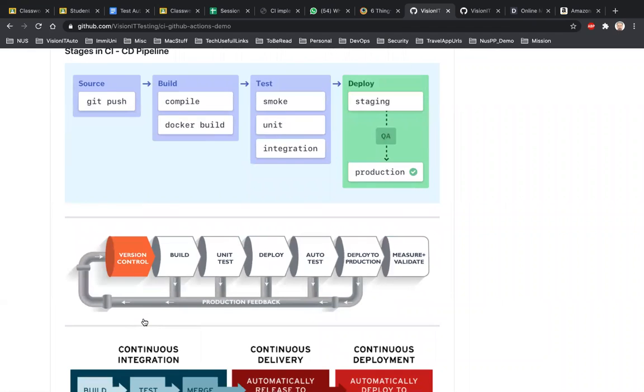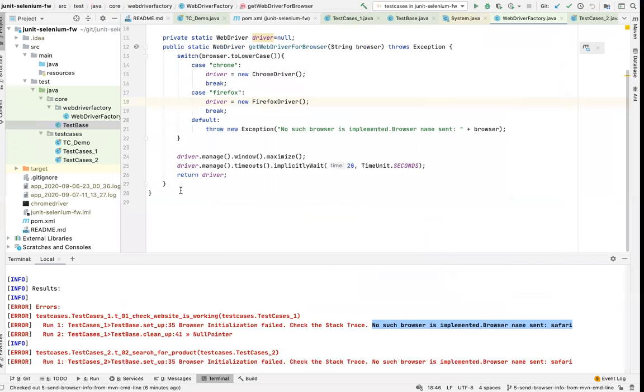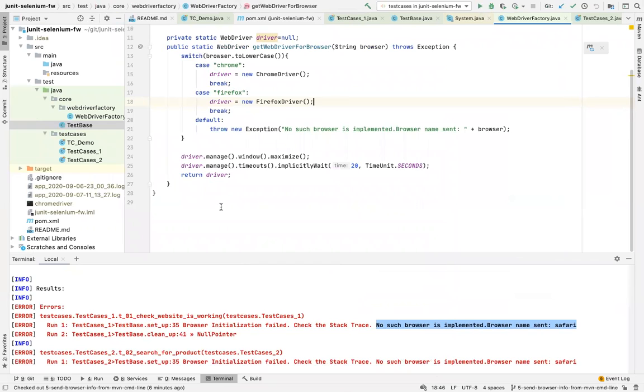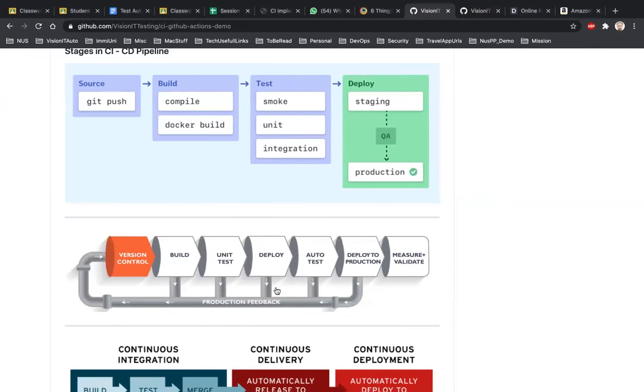It depends basically on where you have configured your CI/CD pipeline. If it is in Jenkins, then yes, you will have to tell Jenkins in some way where your driver files are kept. Right now, it's a local development environment and everything is kept inside a folder. But if you are doing it in a CI/CD pipeline, then you will have to tell it in some way, and there are ways to do it.